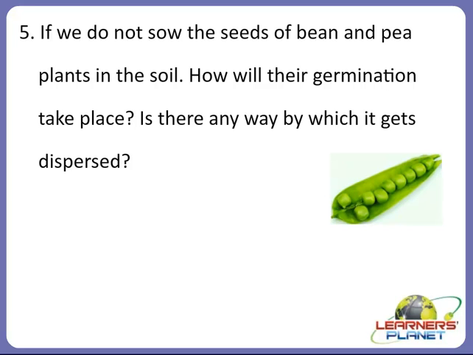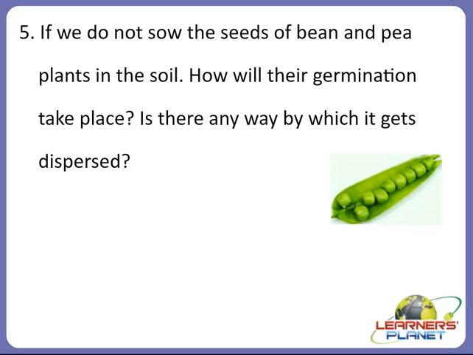Like you can think that we haven't sown the seeds of bean and pea plants in the soil. Now after some time we see that there is a very big bean plant and a pea plant also, right? So how is it possible? Is this a magic by which they have grown on their own?